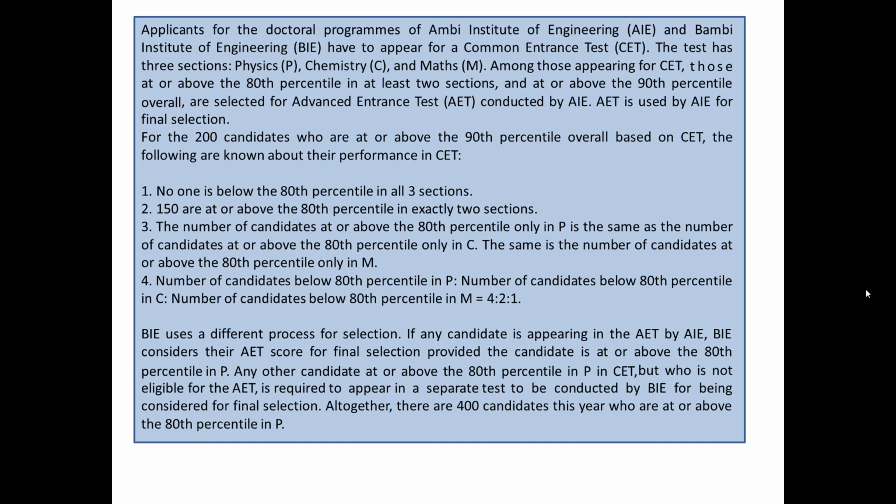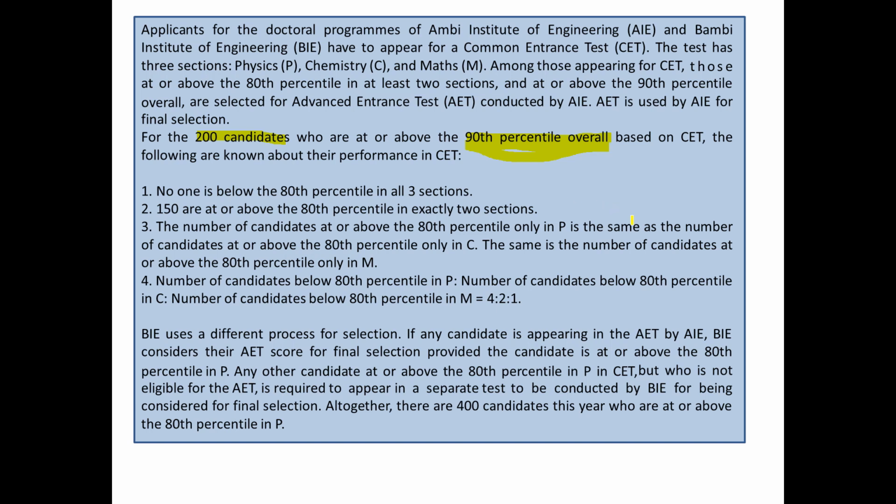He has already talked about three sections now: physics, chemistry and mathematics. He is talking about the people who have got more than 90 percentile overall and at or above the 80th percentile in at least two sections. Basically that is about the people who would be selected for this test. So he says now there are 200 candidates who are at or above the 90th percentile overall based upon this exam, and the following information is known about them. So basically all this information is about those people only who scored more than 90th percentile overall, right? About these people only.